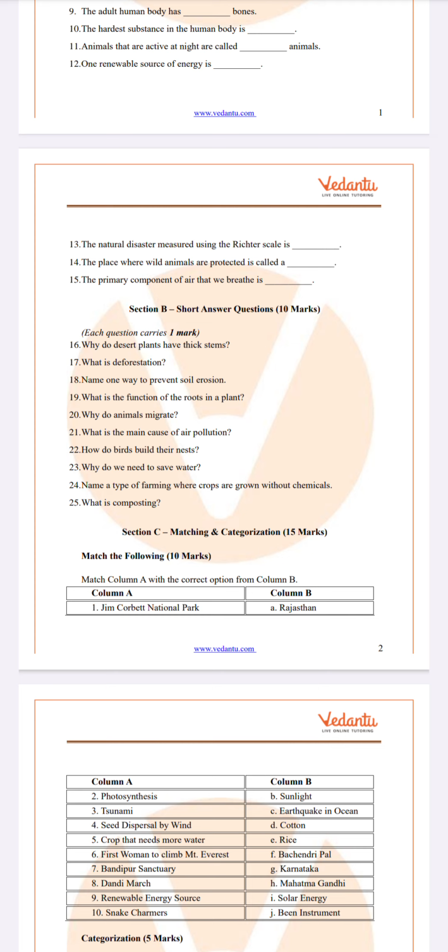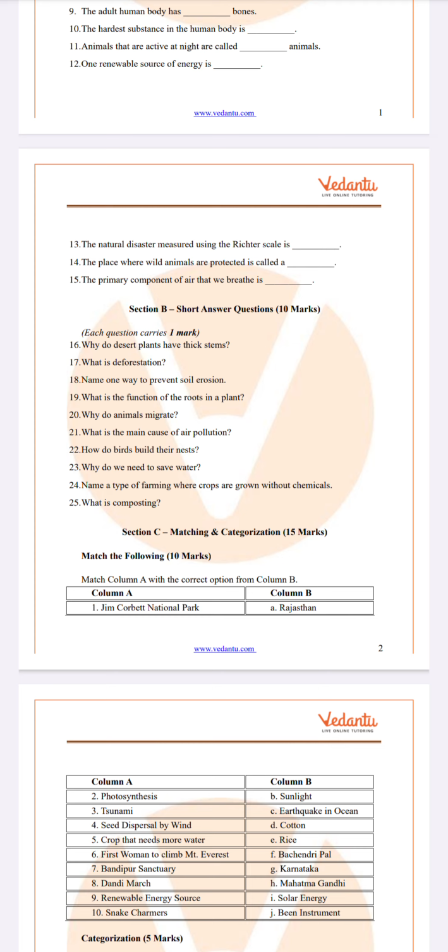Next, why do we need to save water? Water is essential for survival and its scarcity affects humans, animals and plants. We have learned about water in the chapter Every Drop Counts. We have seen that water has many uses, so water is very essential for our survival.